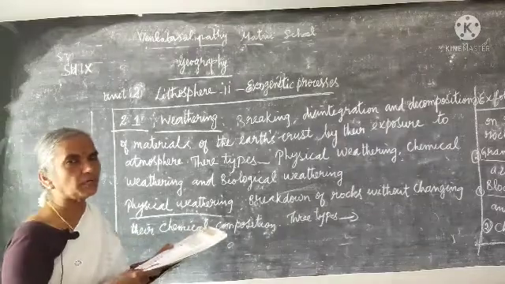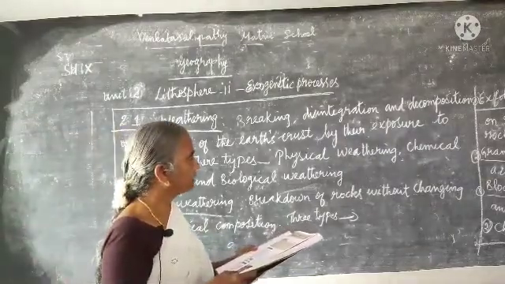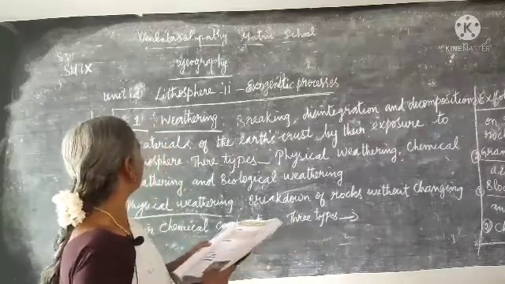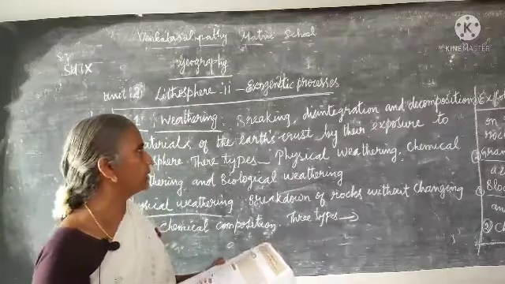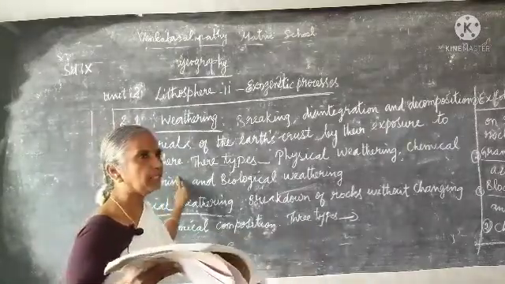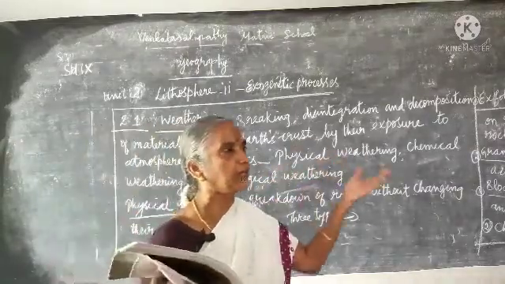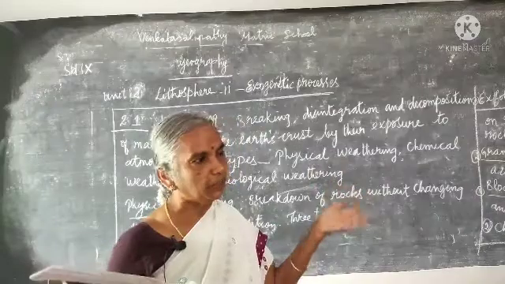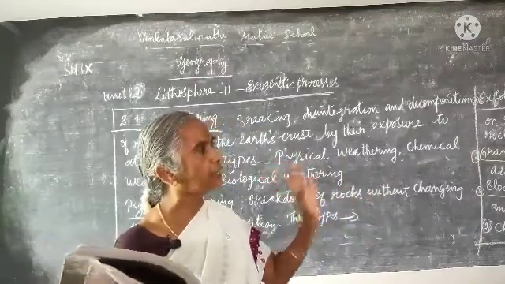2.1 Weathering. What is meant by weathering? It is the breaking, disintegration and decomposition of materials of the earth's crust. Crust means the outer layer of the earth. This happens by their exposure to the atmosphere, due to atmospheric conditions only, which may be rainfall, humidity, or natural calamities. So it happens due to natural conditions.